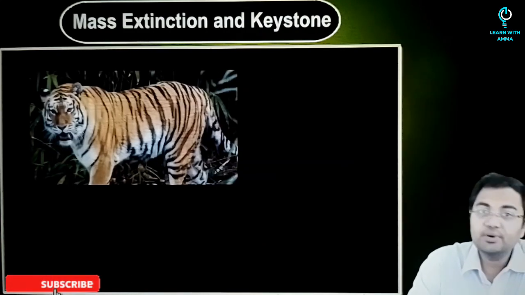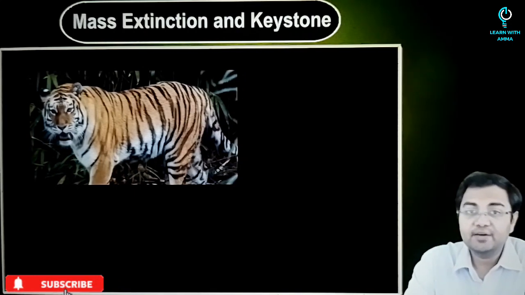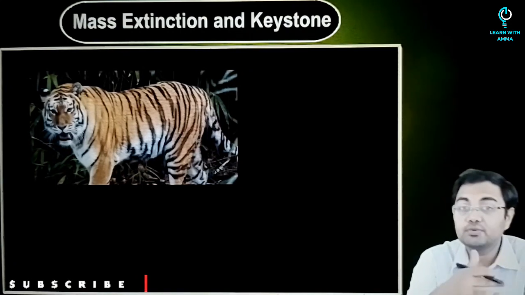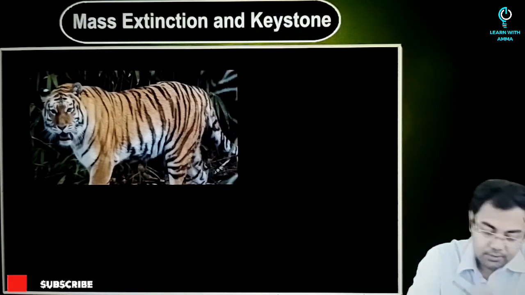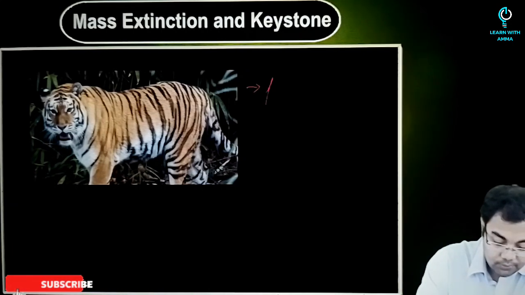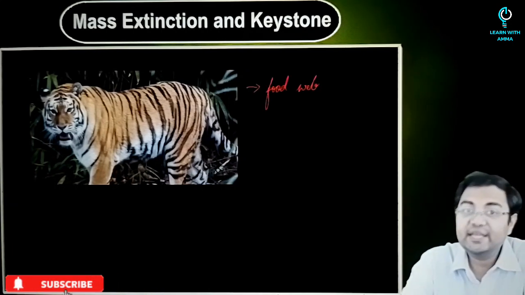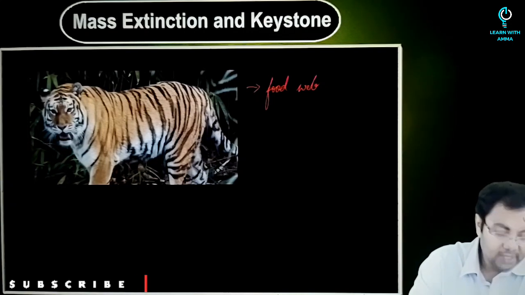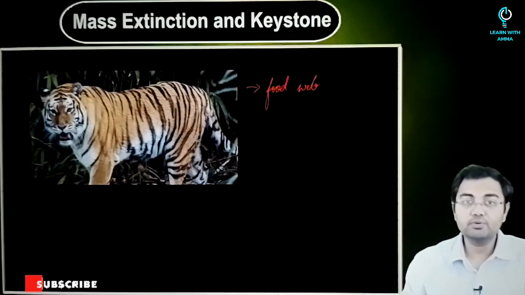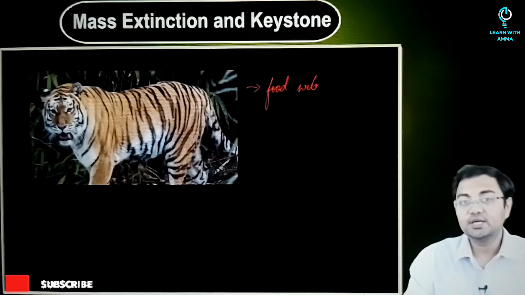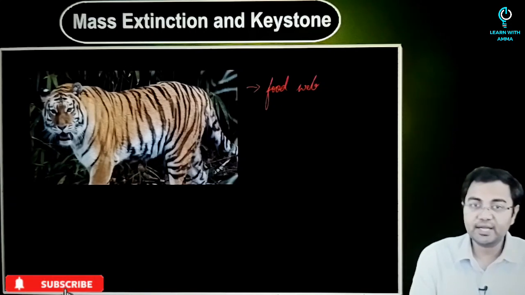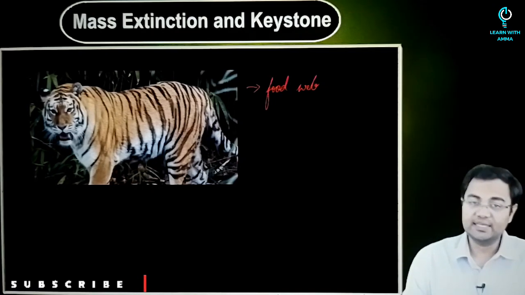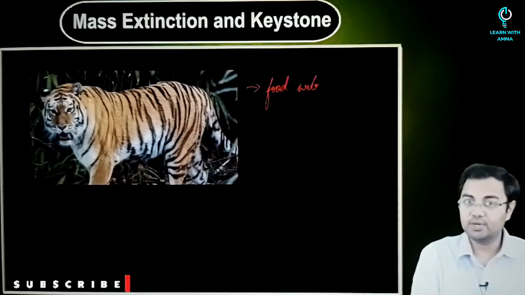So for example, tigers in India have a big role to play. Let's say we talk about any of the tiger reserves or any of the forests where tigers are found. In that case, what we know is they have a big role in the food web there. They will maintain the biodiversity, they will maintain the ecological balance of that area. So all the other animal populations will remain in control. For example, because of the presence of a tiger, the herbivore population will be in check, and because the herbivore population is in check, the plants, grasses, etc. can very easily survive. So that's why it plays a central role there.